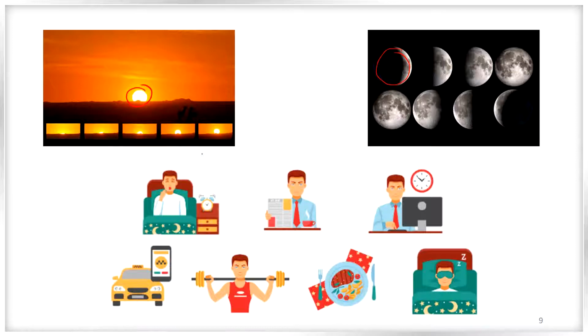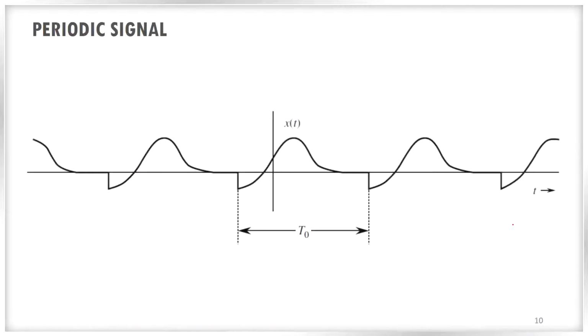For example, getting up in the morning, daily we are doing that. Reading newspaper and having a breakfast, daily we are doing that. Going for the work, then going to the gym, having dinner, then going to the sleep at the night. So these are all examples of periodic events which happens in our life. In a similar fashion, in signals and systems subject also, there is a classification called periodic signal. What is meant by a periodic signal?